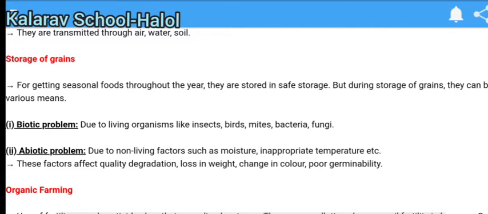Next is abiotic problems. These are due to non-living factors such as moisture and inappropriate temperature. These factors affect quality, causing degradation, loss in weight, change in color, and poor germinability. So abiotic factors, that is moisture or temperature, can affect the storage of grains.